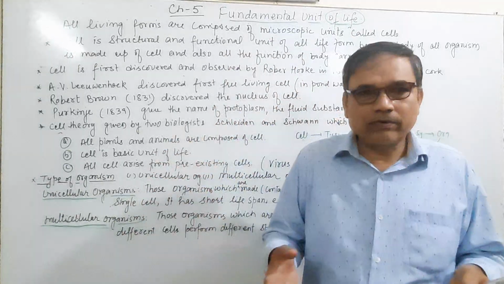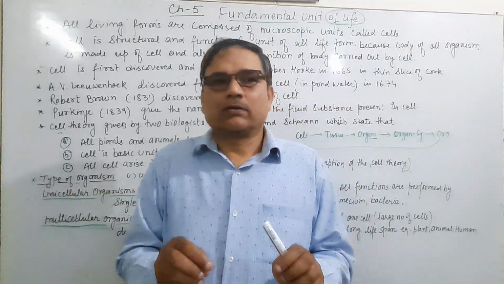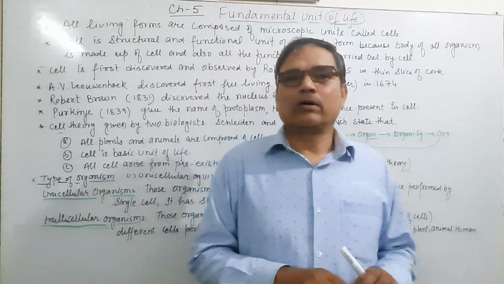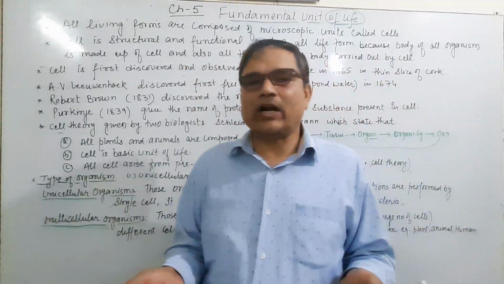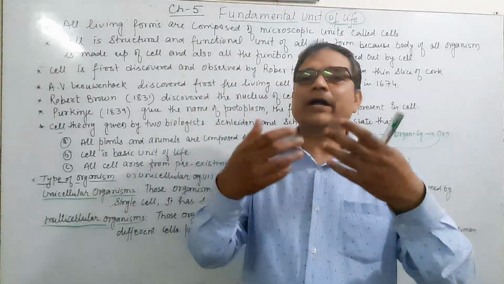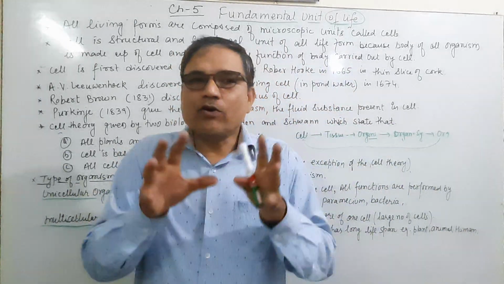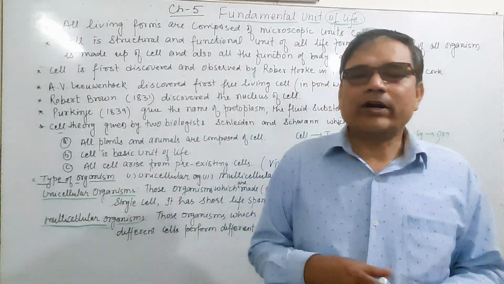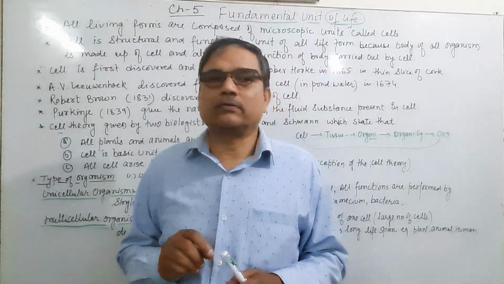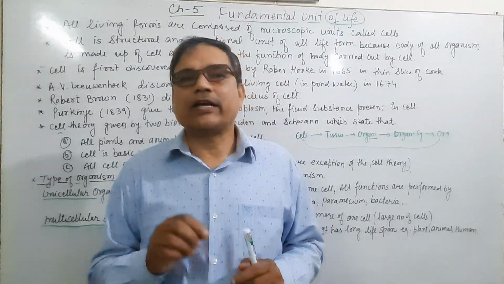When he observed the slice of cork under the microscope, which was not well developed and not a compound microscope, simply primitive, made by himself, he observed that there was a vacant place inside that slice of cork.